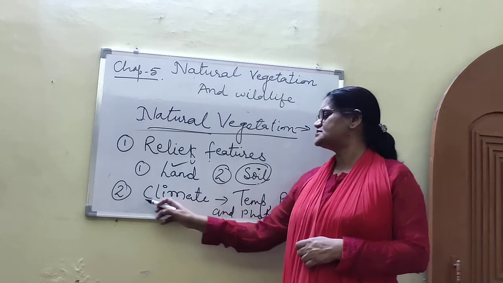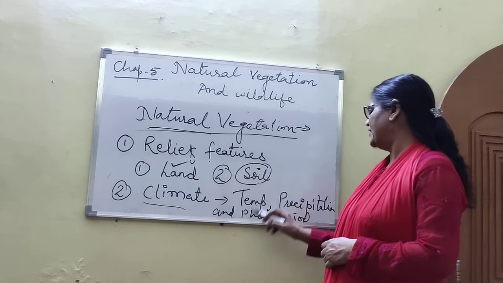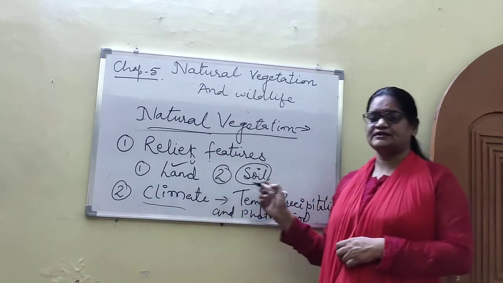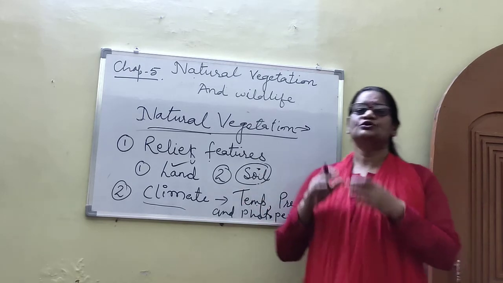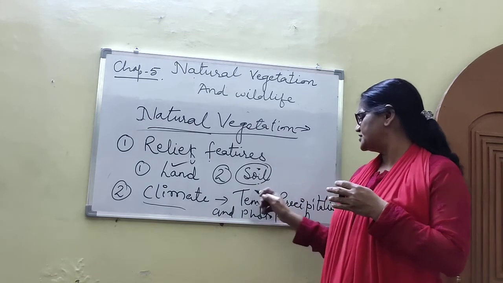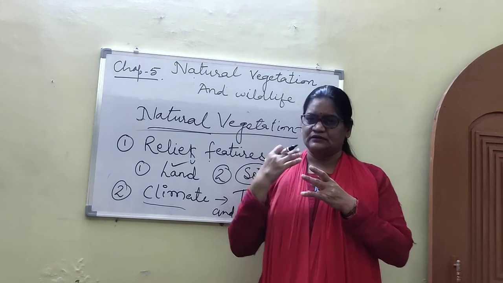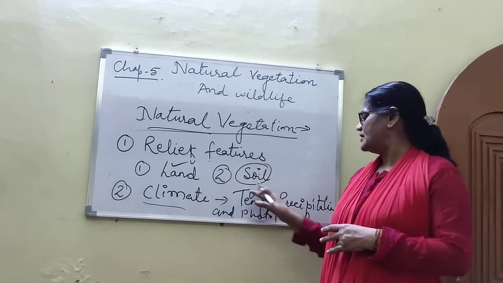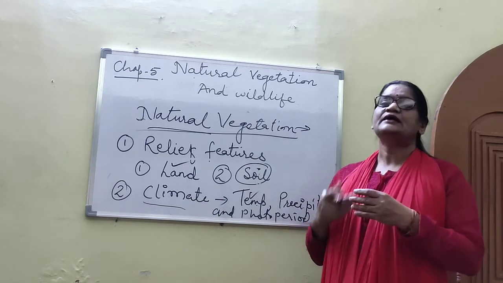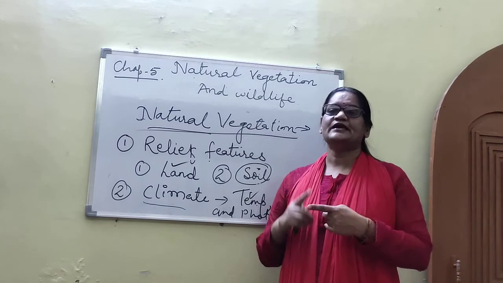So next point is climate. In climate, temperature, precipitation and photoperiod are there. First point is temperature. The extent of vegetation is mainly determined by temperature along with the humidity in the air.